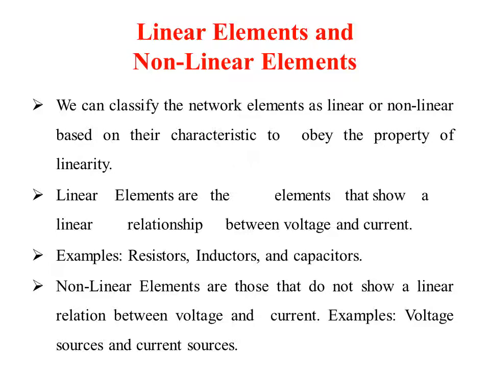Resistors, inductors and capacitors are linear elements. Non-linear elements are those that do not show a linear relationship between voltage and current. The examples of non-linear elements are voltage sources and current sources.